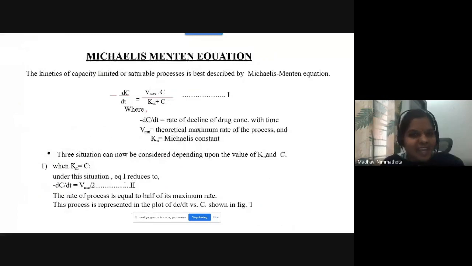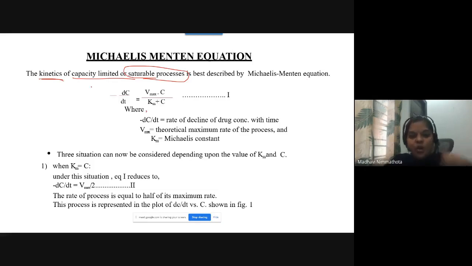So how will the equation be? This is a very important equation. Once again, I am telling you, listen carefully. The Michaelis-Menten equation. With the help of this equation, you explain the capacity-limited or saturable processes. The kinetics of capacity-limited or saturable processes is best described by the Michaelis-Menten equation.